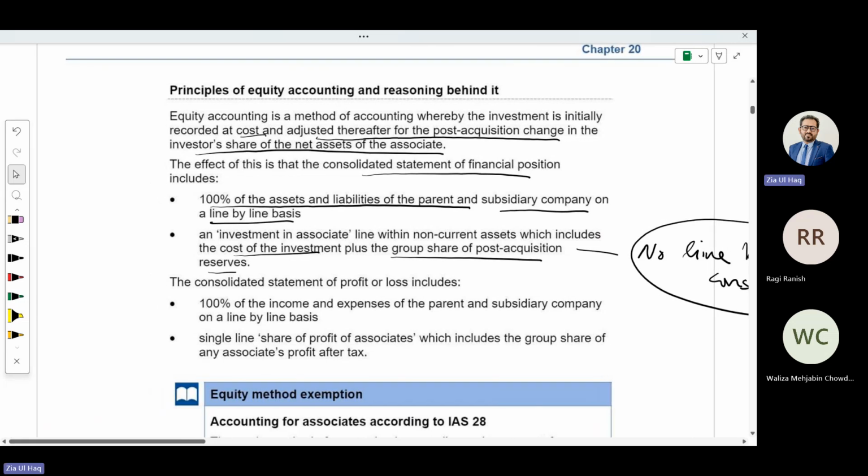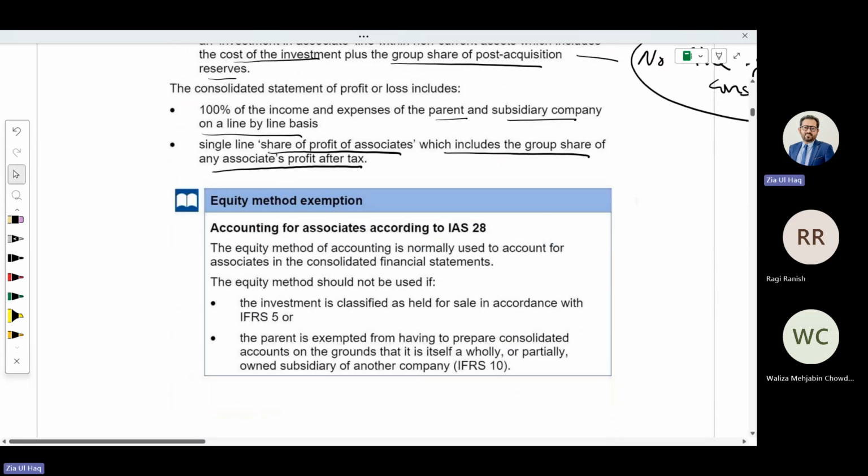The consolidated statement of profit or loss includes 100% of the income and expenses of the parent and subsidiary company on a line by line basis. A single line, share of profit of associate, which includes the group share of the associate, meaning only the profit part of the associate will be recorded in P&L. No line by line consolidation of all the income and expenses. Can you understand this? Equity method.